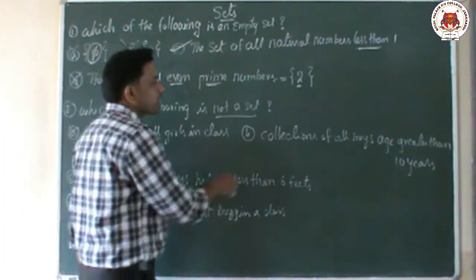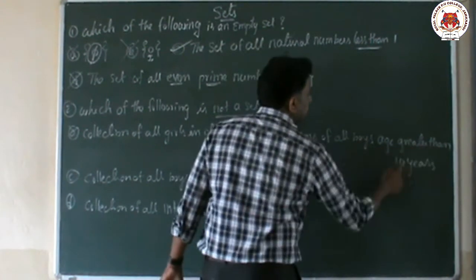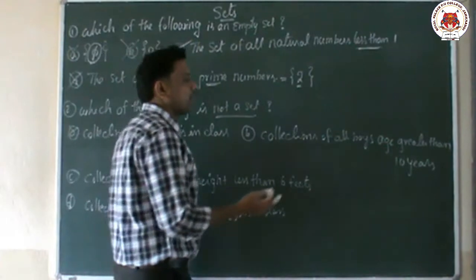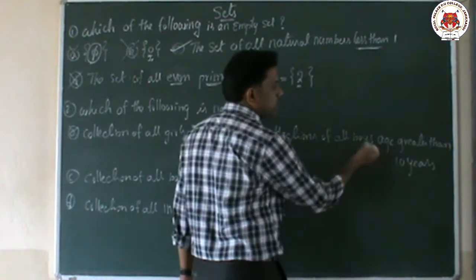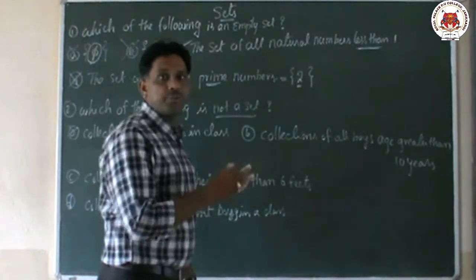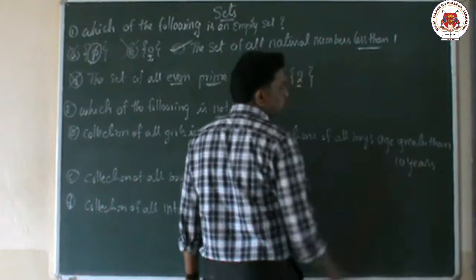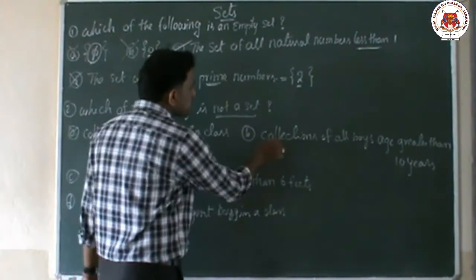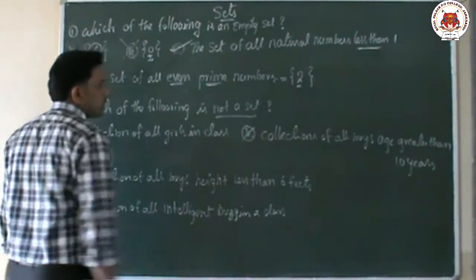Next one is the collection of all boys older than 10 years. Definitely in a school we have boys of different age groups, some 5 years, some 6 years. So definitely we get boys whose age is more than 10. This one also we can define. So this is also a set. But I want not a set, so this is also not the answer.